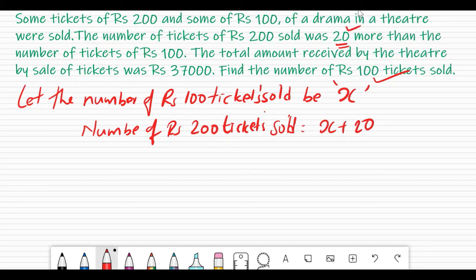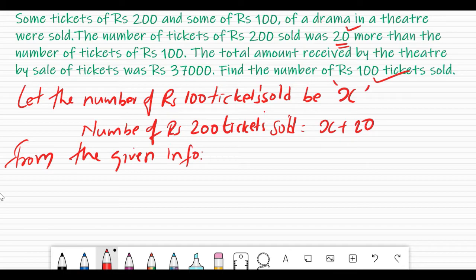Now what more information is given? From the given information, just like before, the total received is given as 37,000. That means if the number of 100 rupee tickets sold is x, naturally the amount received will be 100 into x.